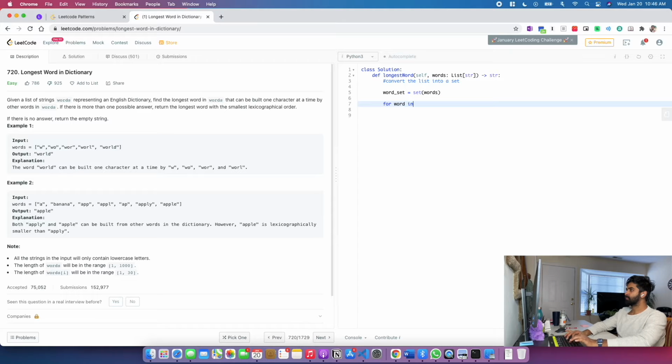For word in word set, I am supposed to take a variable called maxlen and initialize it to 0, because I'm supposed to return the word with maxlen. I'll also have max word, initialized with the empty string, and in the end I'm supposed to return the max word.